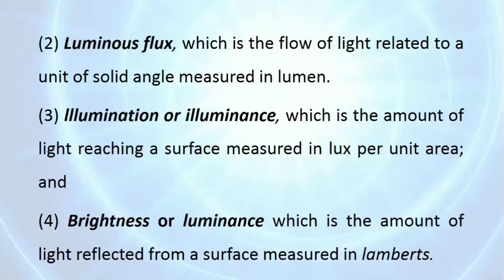Second is luminous flux. It is the flow of light, measured in lumen. Then illumination or illuminance. It is the amount of light reaching the surface, measured in lux, per unit area. Then brightness or luminance. It is the amount of light reflected from a surface, and it is measured in Lamberts.